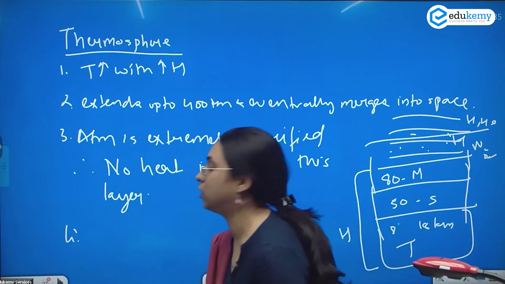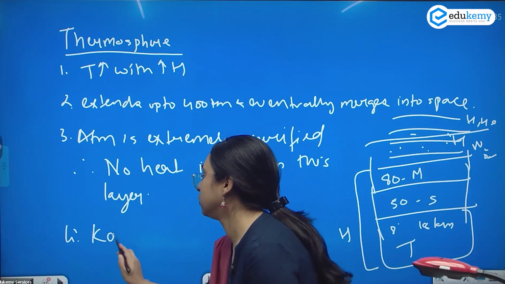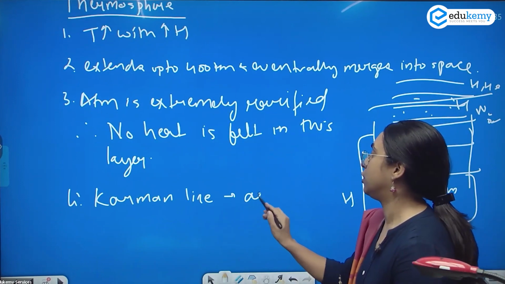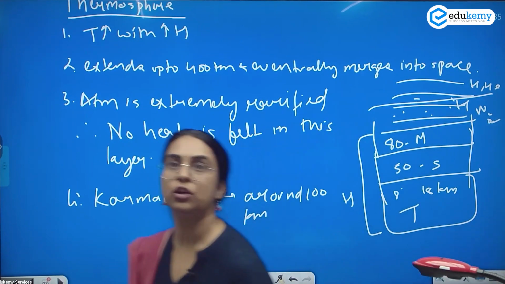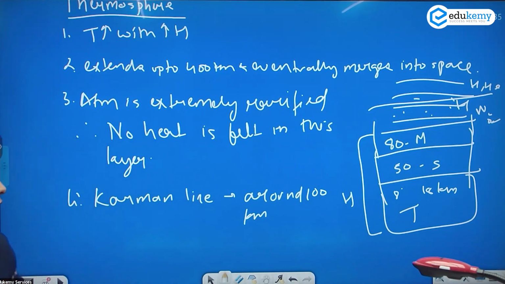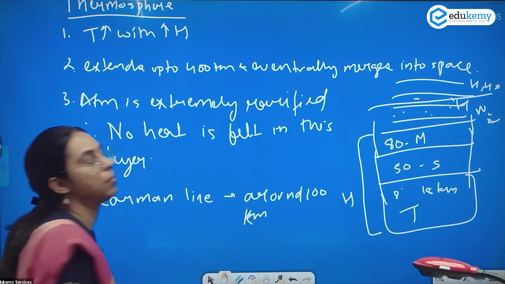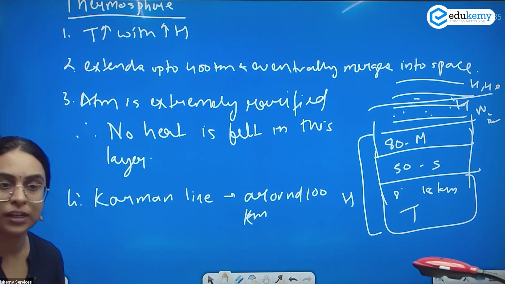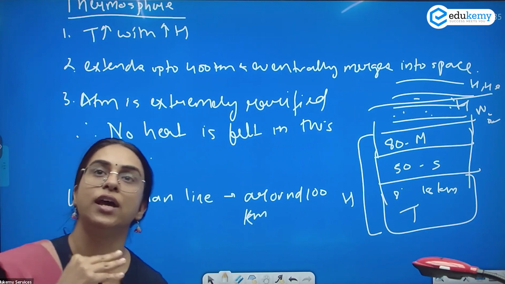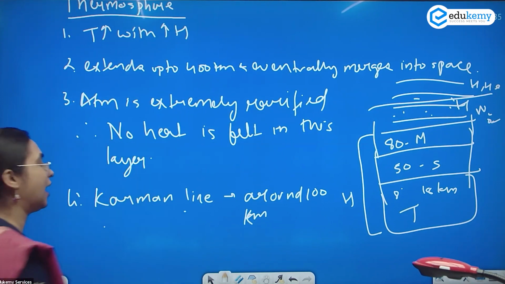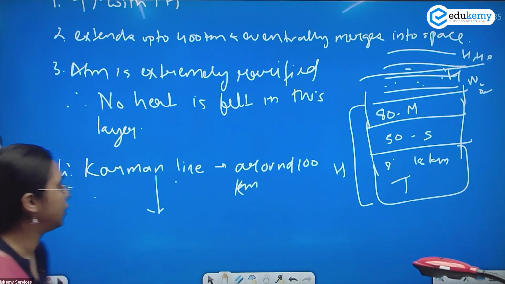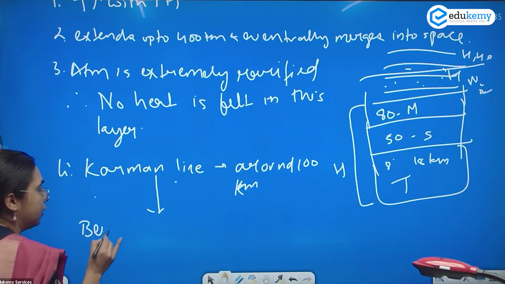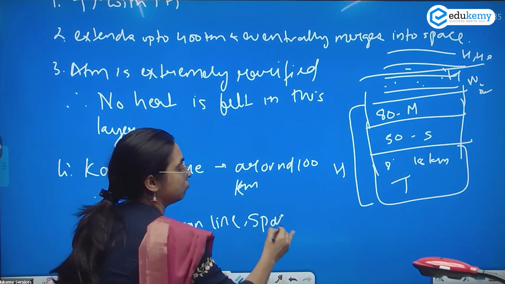Also write about a special feature, the Kármán line. It is around 100 kilometers. Exosphere is considered to be a part of the thermosphere, or sometimes the book also writes exosphere as separate. It is considered that beyond the Kármán line, space starts.